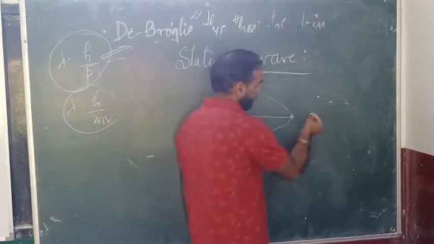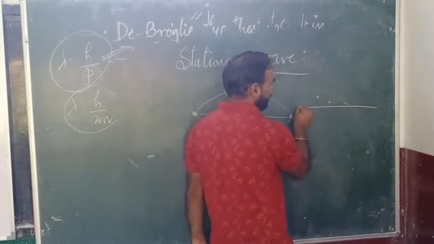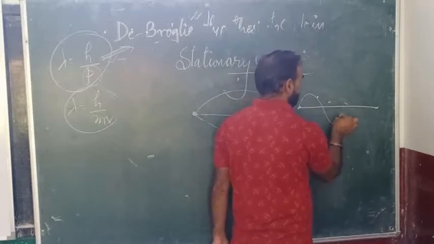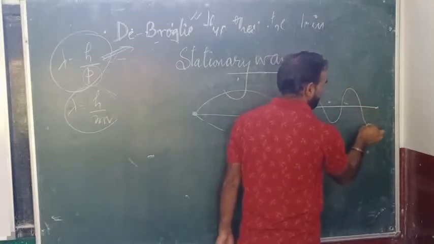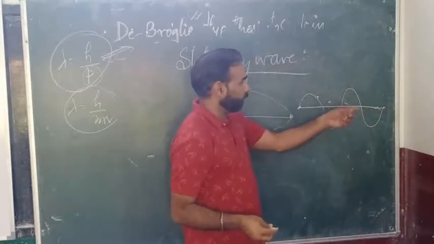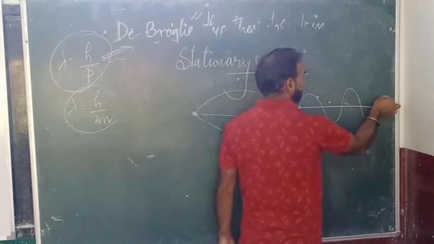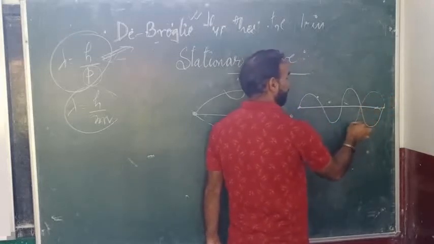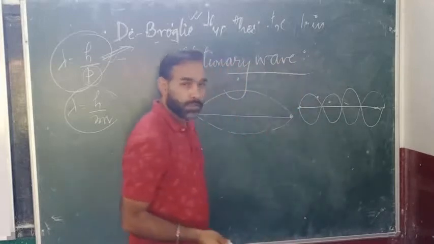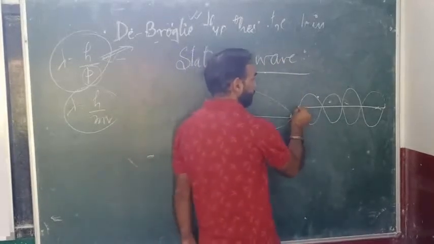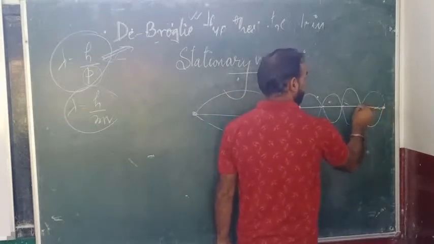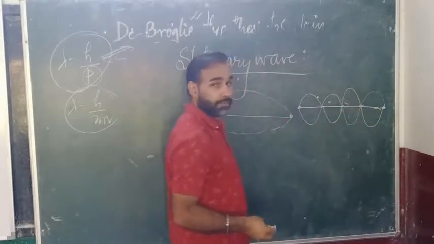If I talk about another concept, like a small wave is there. Right, so this is the wave propagation. After reflection, the wave will come back. This is the reflection of the wave. So these are called the standing waves, right? They have nodes at both ends. So they are the standing waves.